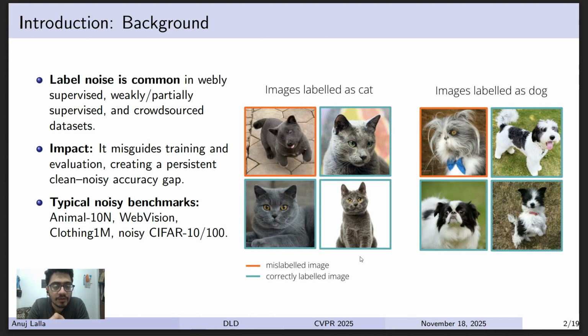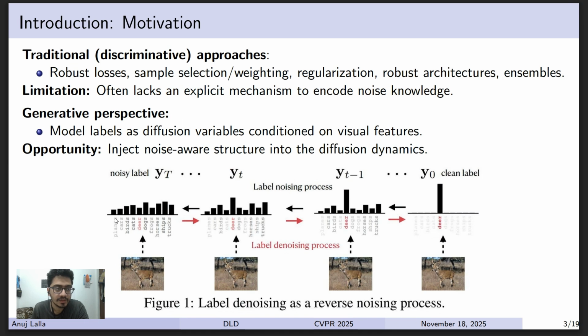So the noisy label is quite a common problem. It is found in webly supervised data, meaning data obtained from the web, and weakly partially supervised datasets and crowdsourced datasets. The image here shows images of cat, and the one with the orange border is image of a dog mislabeled as a cat. The impact is that it misguides training and evaluation, creating a persistent clean-noisy accuracy gap. These are the typical noisy benchmarks.